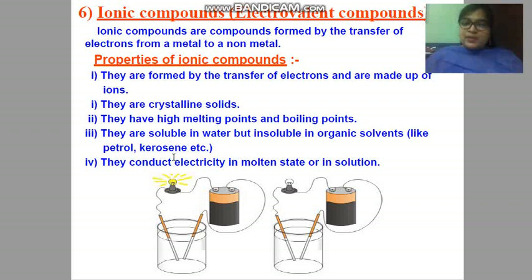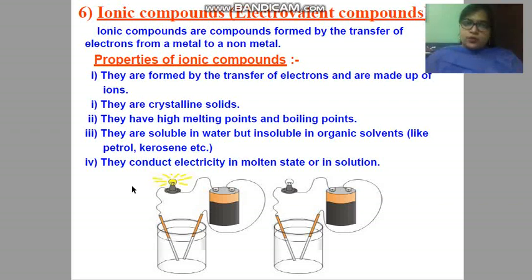Ionic compounds are soluble when you dissolve them in water, because both are polar in nature, both containing ions. Water also contains ions, that is H plus and OH minus, and on the same side, ionic compounds like NaCl are also present in ion form, that is Na plus and Cl minus. So both are in ion form, so very easily they get dissolved.